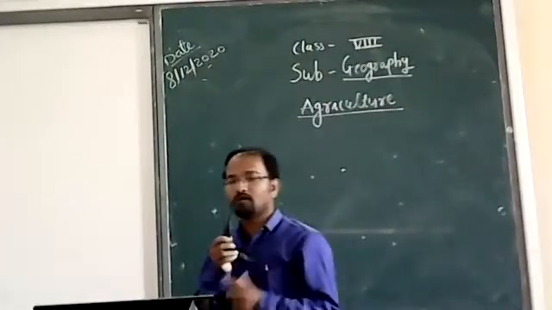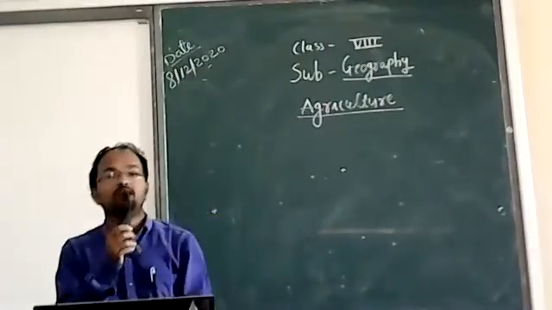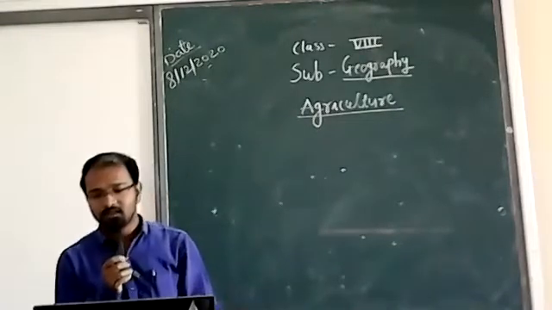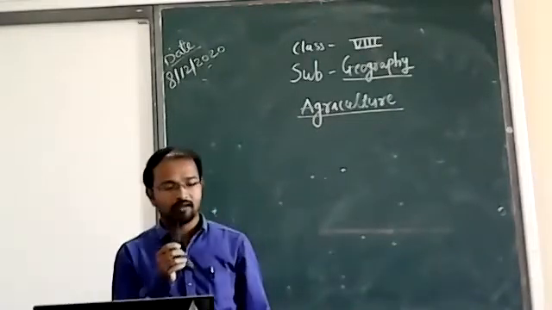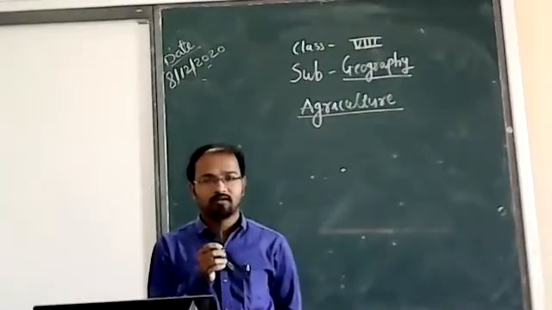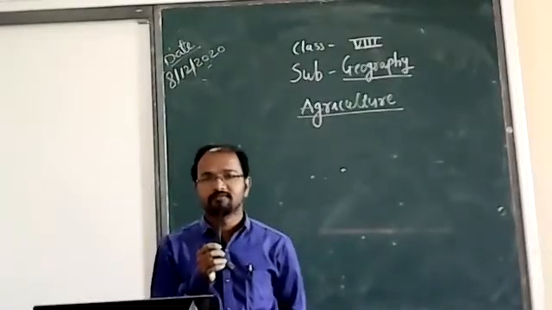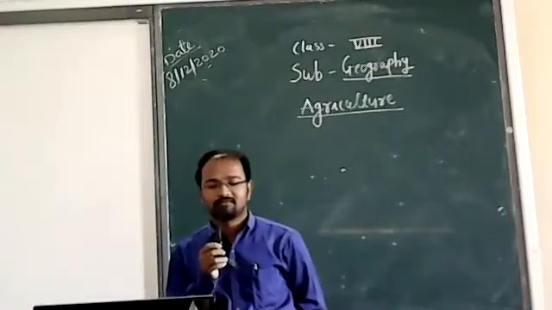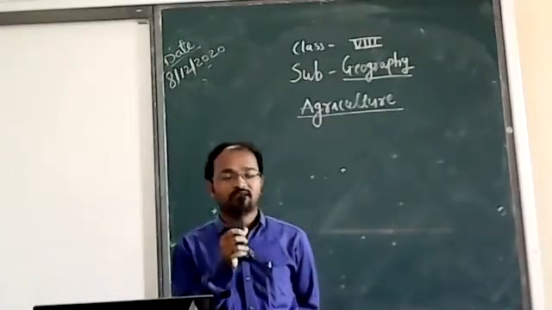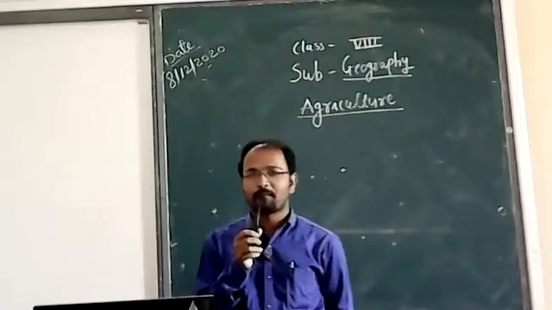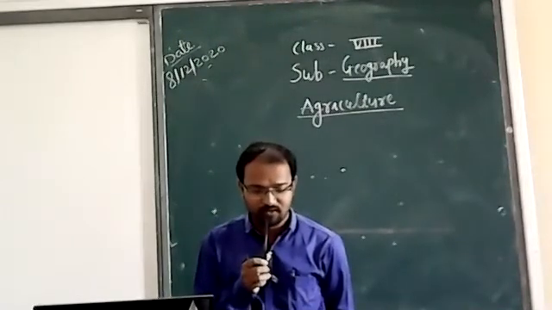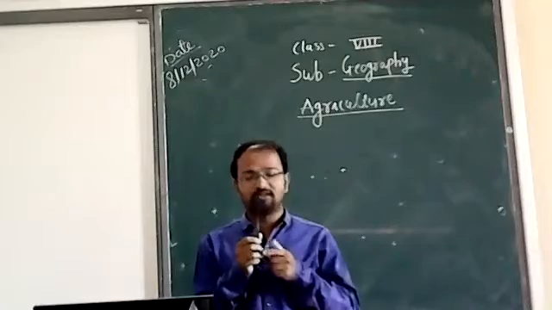Now I am asking you a question. Which are the types of culture? Agriculture, sericulture, pisciculture, horticulture. Yes, very good. And viticulture is also there. Yes, very good.